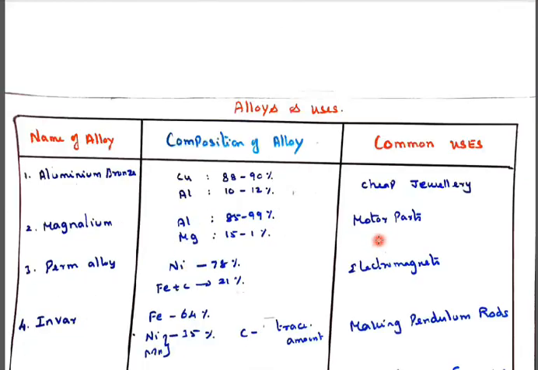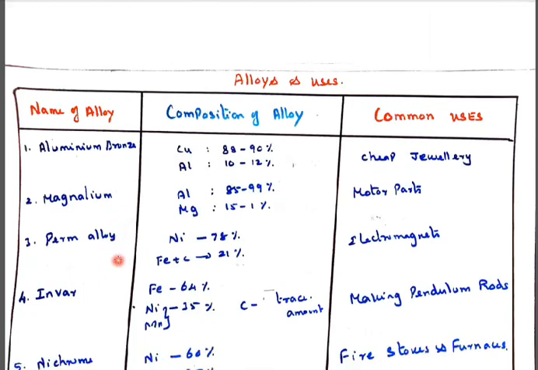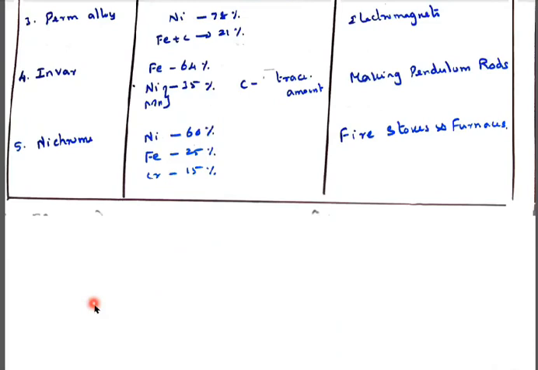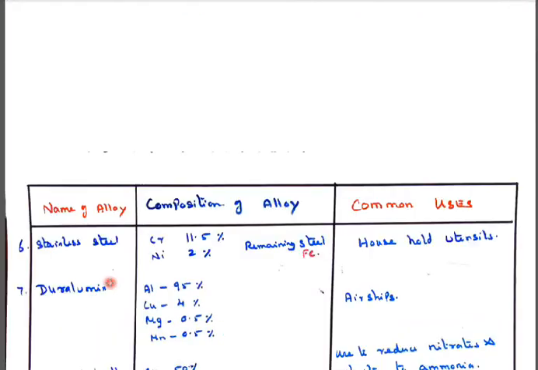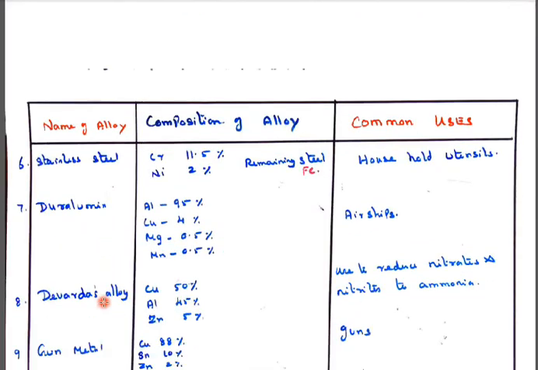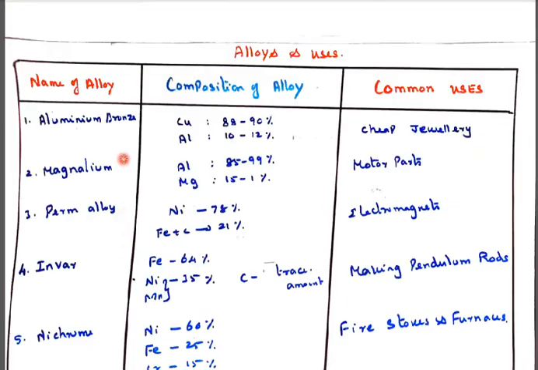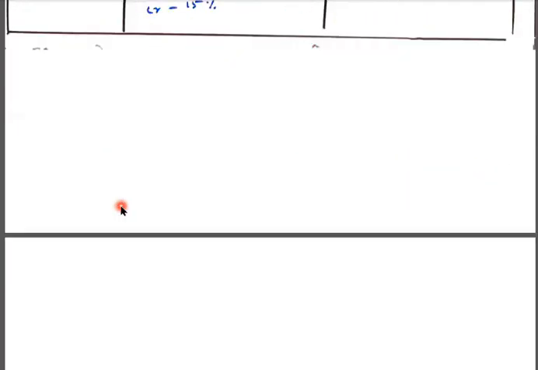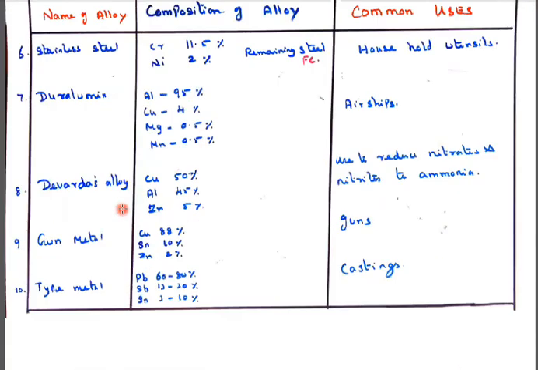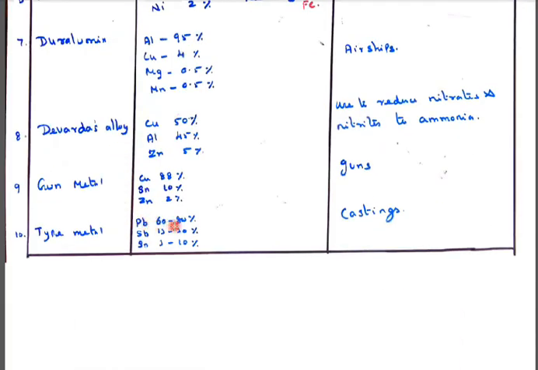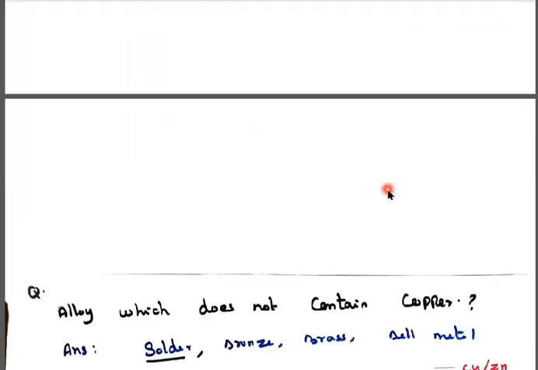Then alloys and uses. I have given aluminium bronze, magnesium, invar, nichrome, stainless steel, duralumin, and what is duralumin and what is magnesium. These are two more short questions they will ask you. Read the metals and their respective uses, and answer.